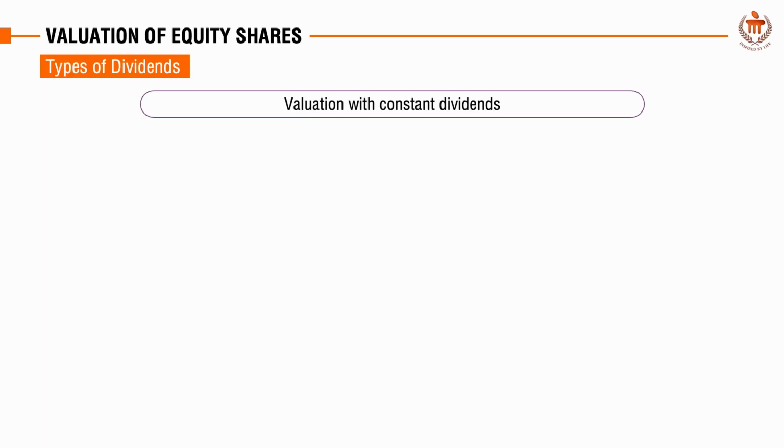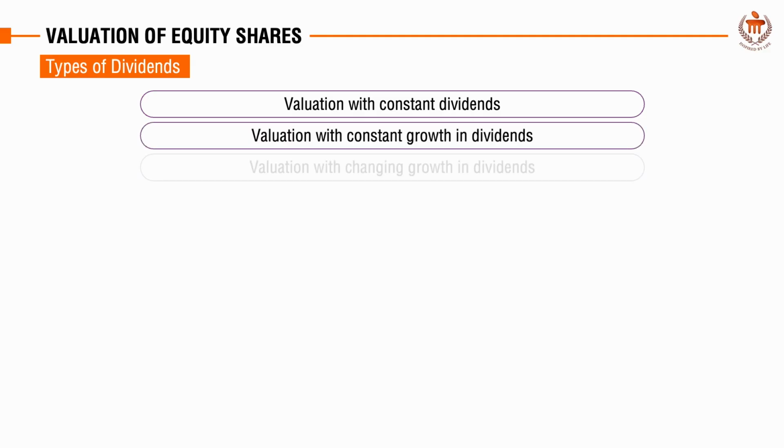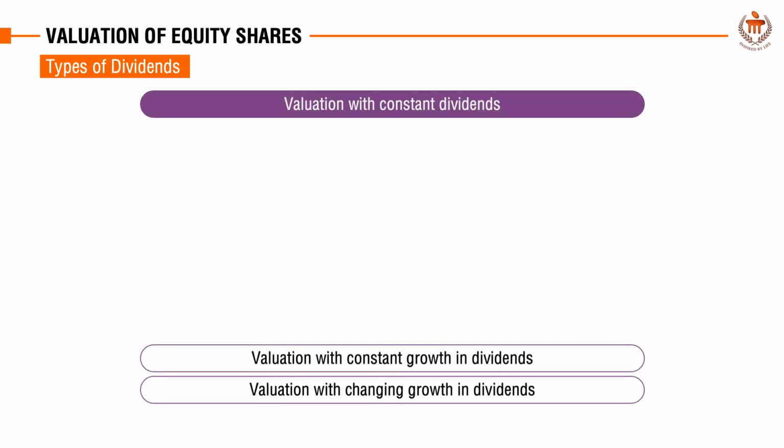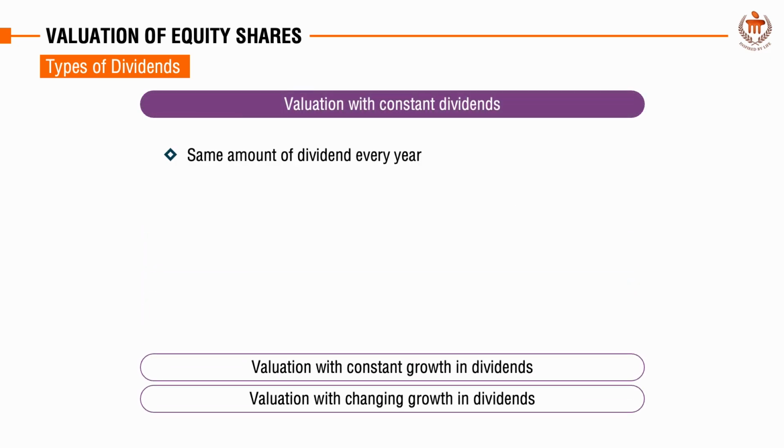Now, another approach for valuing the share is based on its dividends. There are three types of dividends, and the valuation of equity shares varies in each case. The three types are: first, constant dividends; second, constant growth in dividends; third, changing growth rates of dividends. Let us look at each of these in detail. First, let us talk about valuation of equity shares with constant dividends.